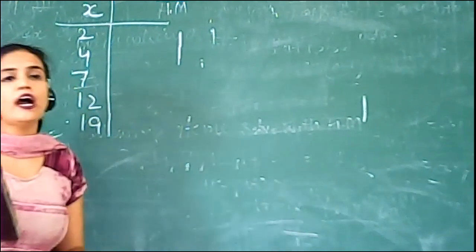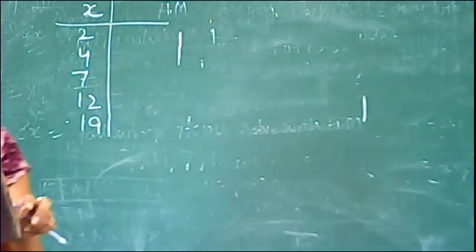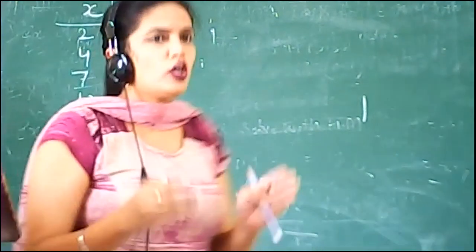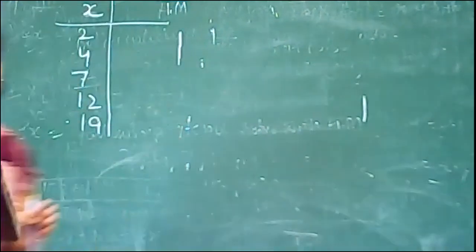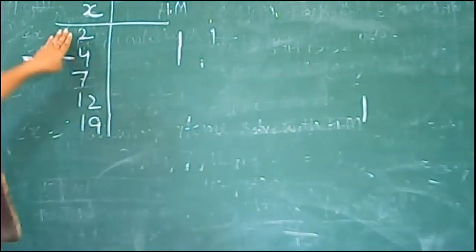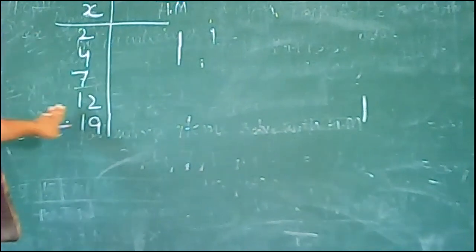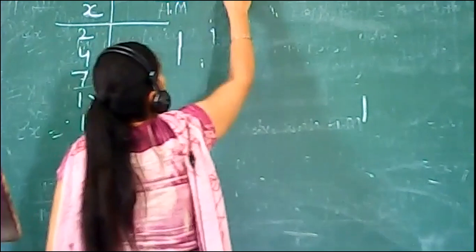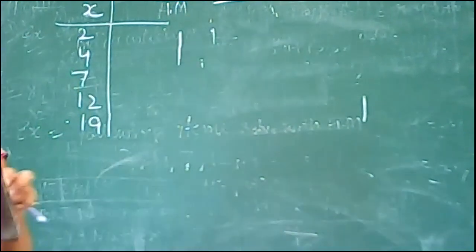We know that the harmonic mean is based on the reciprocal of the items. So first of all, we take the reciprocal of the x series to calculate the harmonic mean in the individual series.